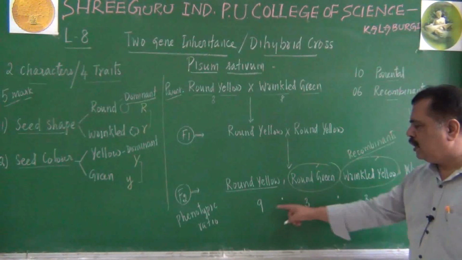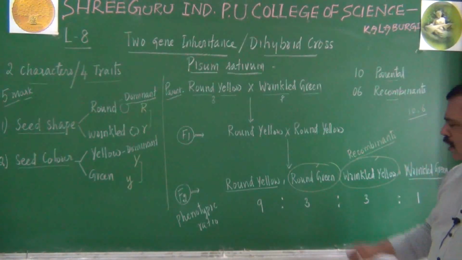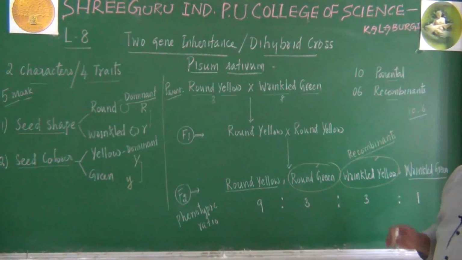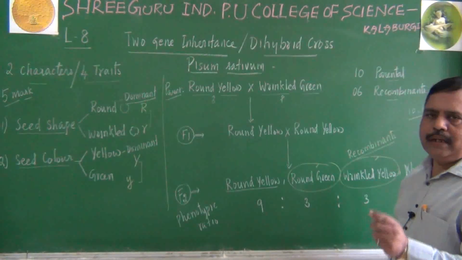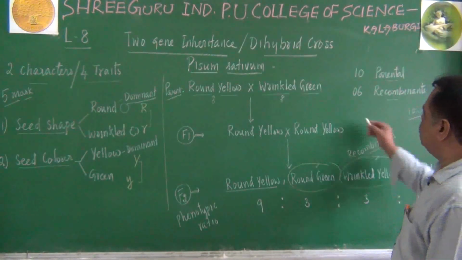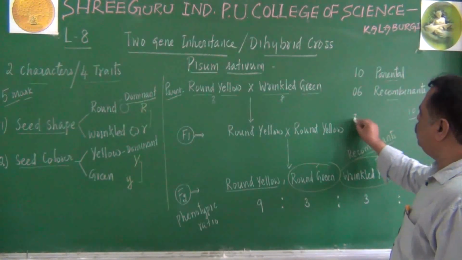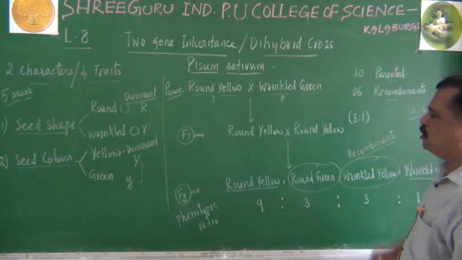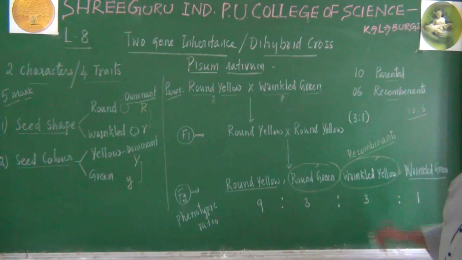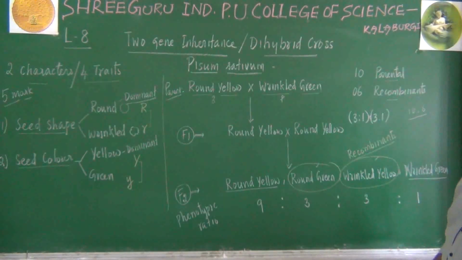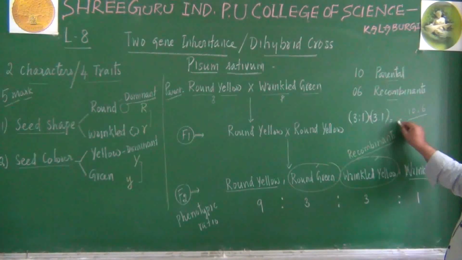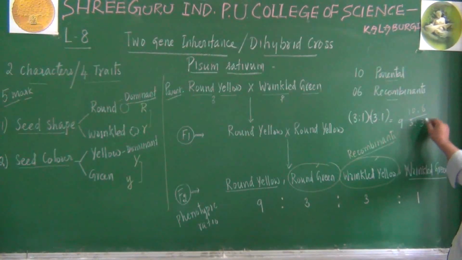Dear students, you can understand one important point. This 9:3:3:1 is nothing but 2 times 3:1. If you multiply, it will become 9:3:3:1. In the monohybrid cross, we got 3:1. Dihybrid cross means 2 times 3:1. So 3:1 into 3:1 will give you 9:3:3:1.